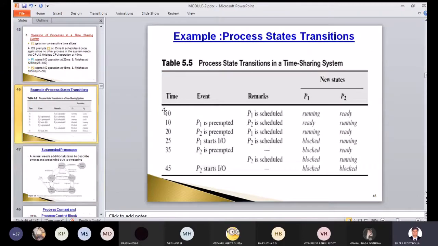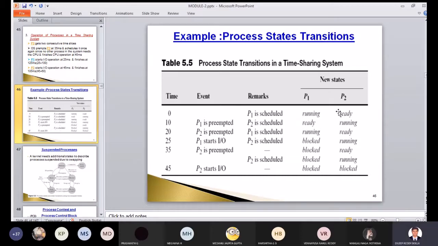Now, at time 0, there are no events scheduled, correct? If we assume that P1 has priority, we'll schedule P1. P1 is scheduled and will be in running state, whereas P2 will be ready for the next preemption.